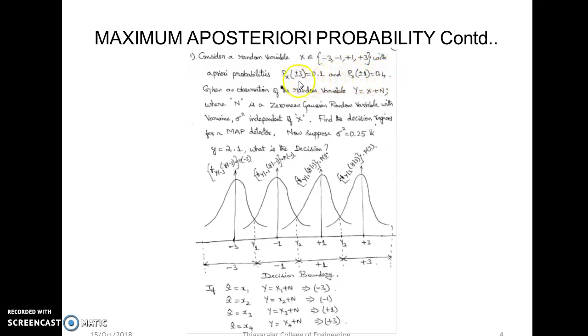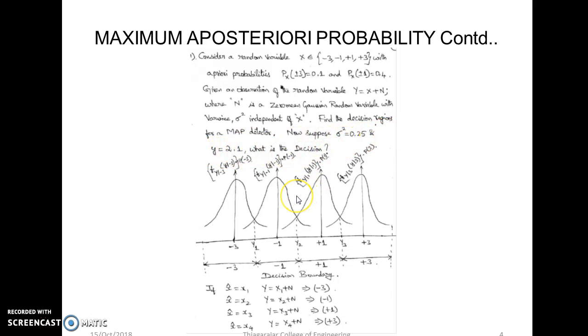We can note that these probabilities of occurrence are not equiprobable. If it were equiprobable, we would have 0.25, 0.25, 0.25, 0.25, but here it is not the case. Given an observation of the random variable y equal to x plus n, where n is a zero mean Gaussian random variable with variance sigma square independent of x, find the decision regions for a MAP detector. Now suppose sigma square is equal to 0.25 and y is equal to 0.1.